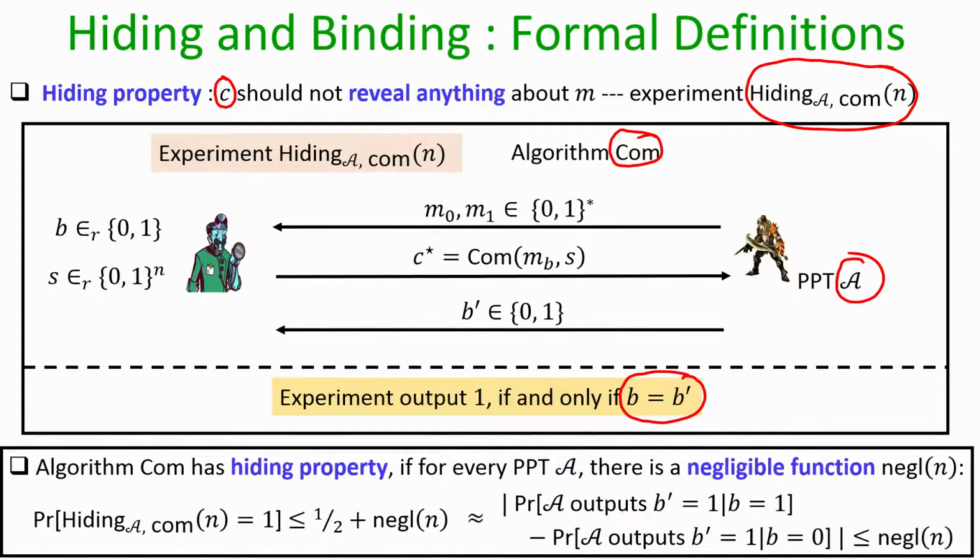Another way to put the same condition is that the distinguishing advantage of the adversary should be upper bounded by some negligible function. That means it does not matter whether the commitment C star is for message M1 or for message M0. In both cases the response of the adversary is almost identical except with some negligible function. And in both definitions the probability is taken over the random choice of the bit B, the randomness S, and the random choice of the adversary with which it decides the message pair M0 comma M1.